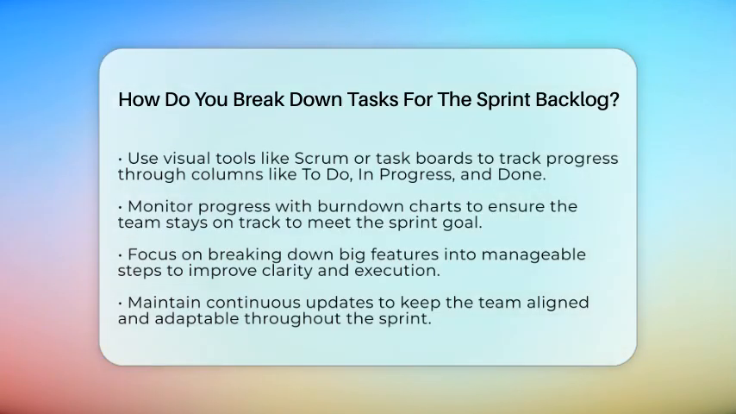In short, breaking down tasks for the sprint backlog involves setting a clear goal, selecting relevant user stories, splitting them into small, actionable tasks, estimating effort, assigning work, and continuously updating the plan. This process keeps everyone aligned, focused, and able to deliver the sprint objectives successfully. It's a simple yet powerful way to turn big ideas into achievable steps.